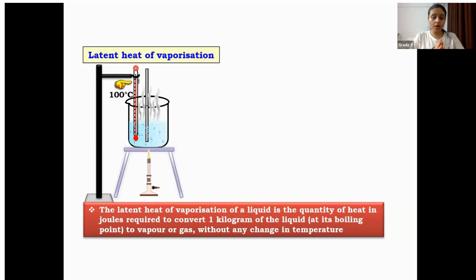Because I already told you, students, when the liquid is converting into steam, it requires more energy to break the bonds. Now think how much energy the steam has.